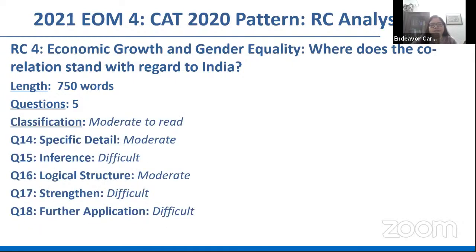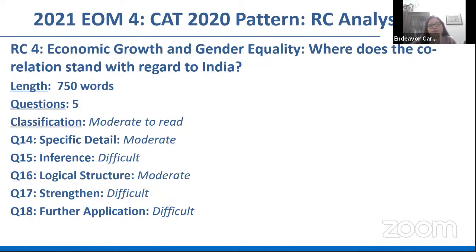All right. The questions, therefore, were quite challenging because the options were rather close to eliminate here. You would get caught between quite a few of the options, particularly those last two. That strengthening one, which of the following hypothetical situations lends credibility? You would have got caught between two options there. Likewise, with that last question, further application, which of these possibilities, assumed to be true, could be taken as a way to deal with this situation? Now, these are all difficult things, considering that there's so much data, and that's a lengthy passage too.